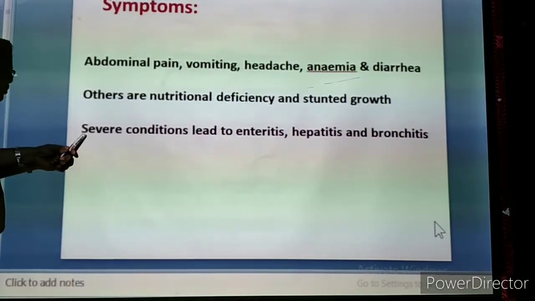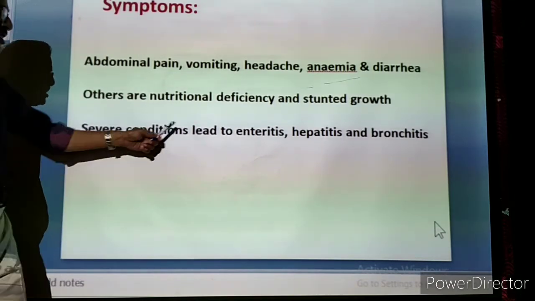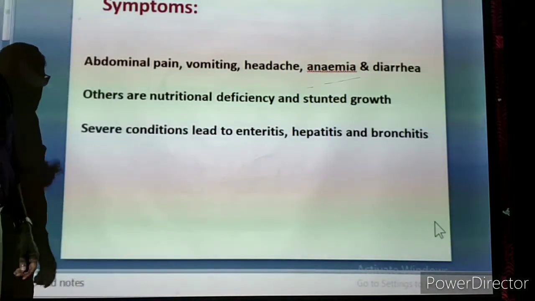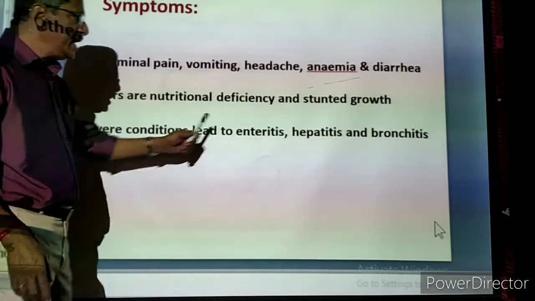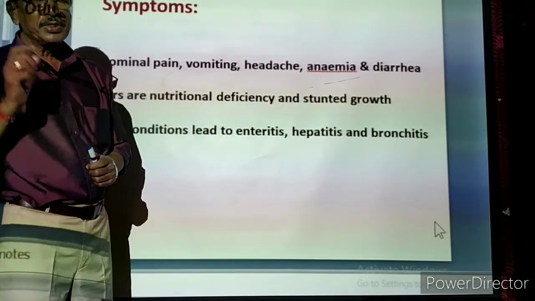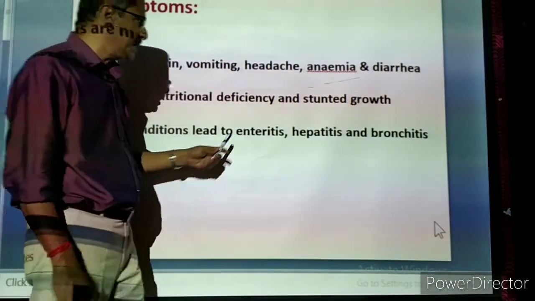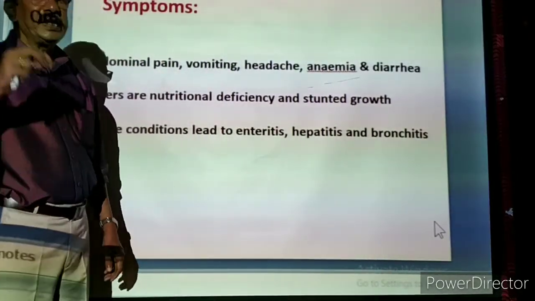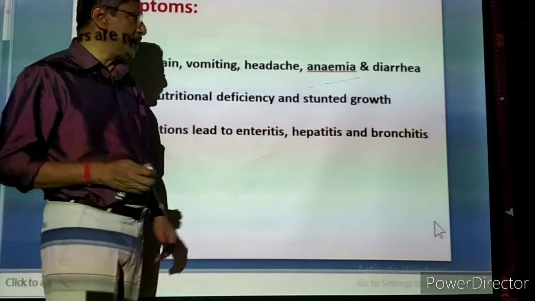Okay. Then the last one, severe conditions. Suppose the child is not treated properly. Severe conditions lead to enteritis. Enteritis means major damage in the intestine. Enteric is one term in biology that means intestine. Enteritis means severe damage in the intestine. Next one is hepatitis. Hepatitis means serious infection in the liver. Already I told you hepatum means liver.